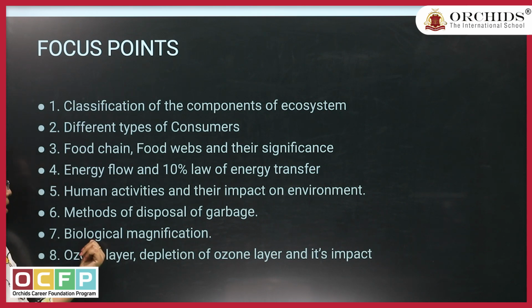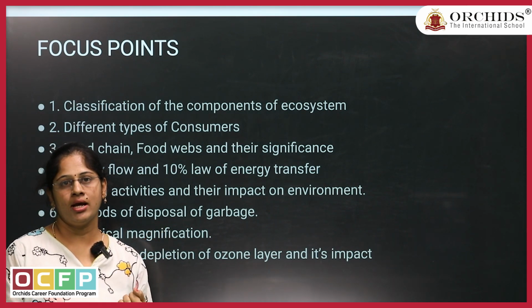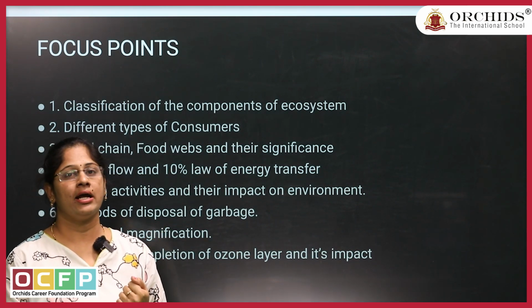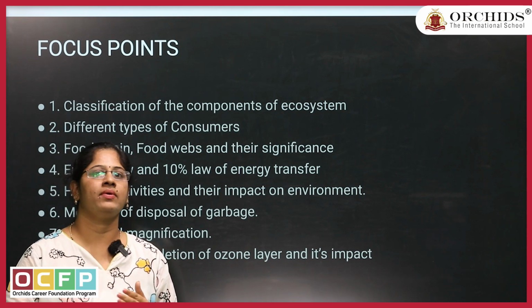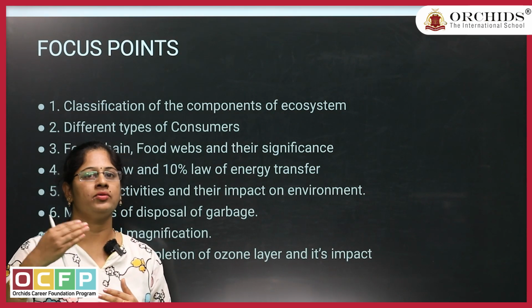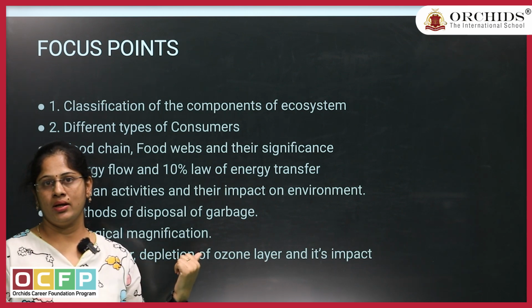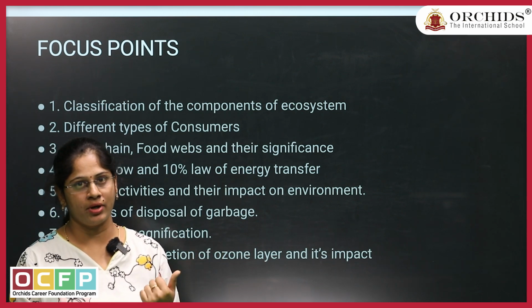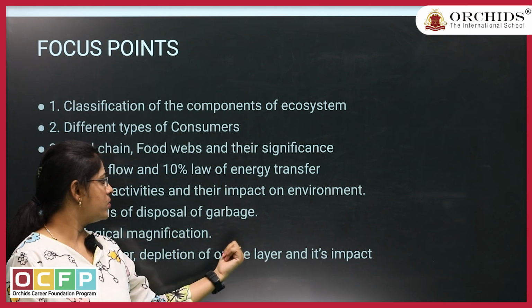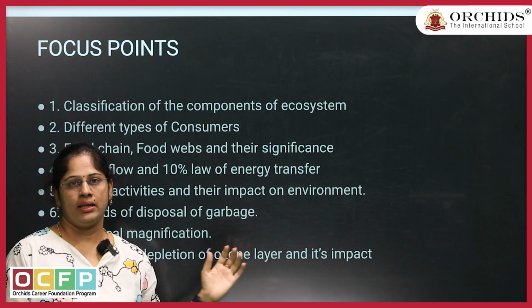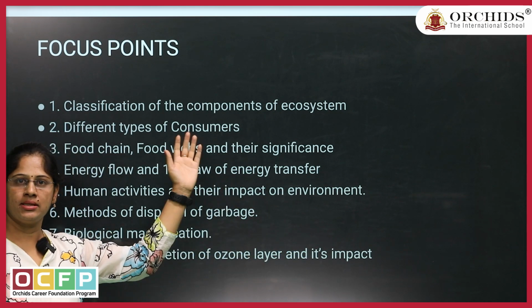Next one is about biological magnification. Here how chemical substances and their concentration increases when we move ahead from one trophic level to another trophic level. Next one is ozone layer. What is ozone layer? What is it made out of? Then depletion of the ozone layer and its impact, that we will discuss in this chapter.